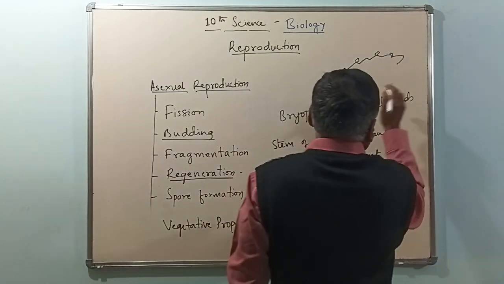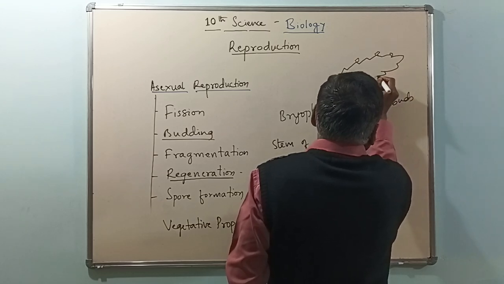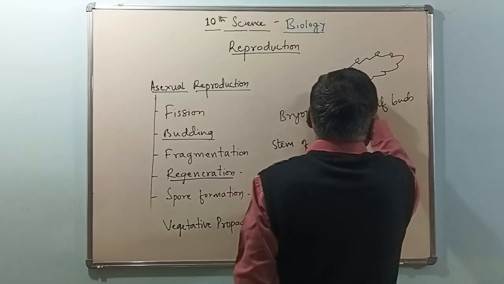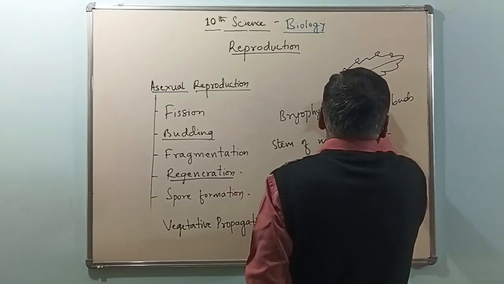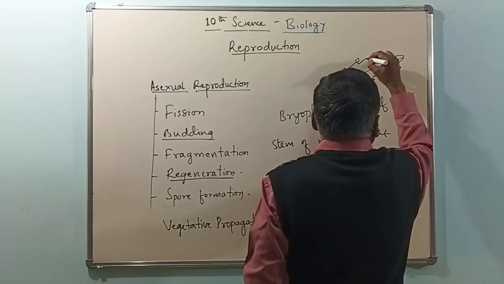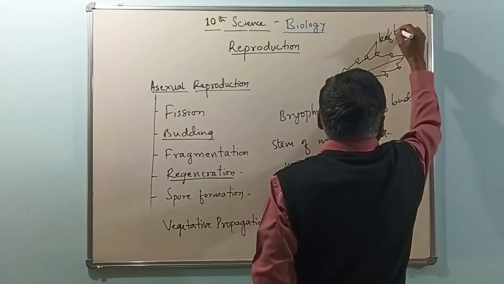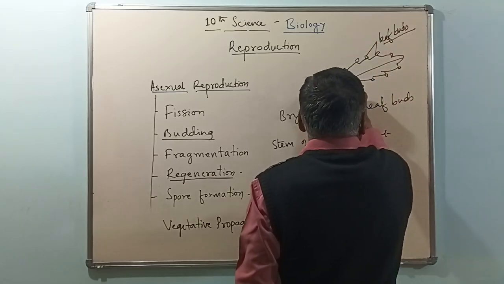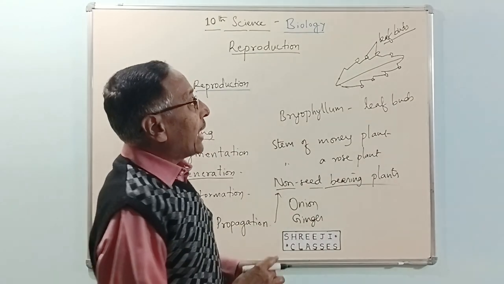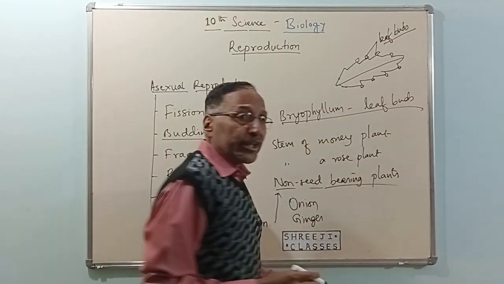See here. These we call leaf buds. These leaf buds fall to the ground and grow into new plants. Right? This is an example of vegetative propagation.